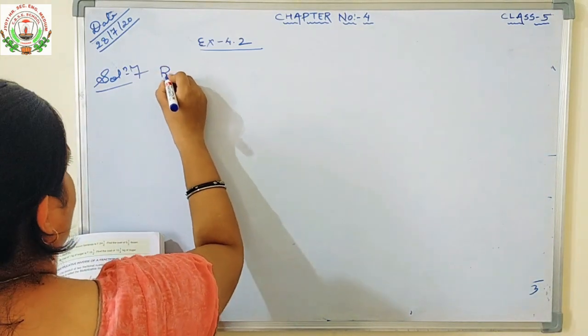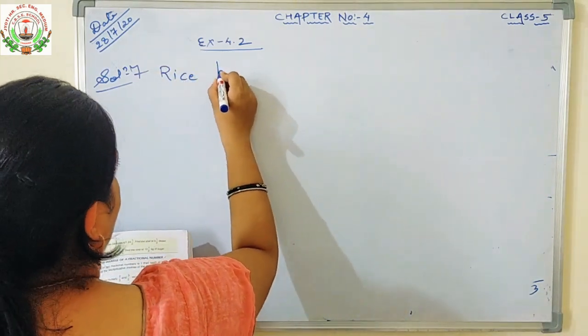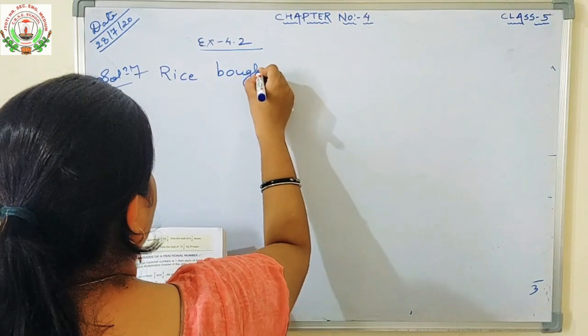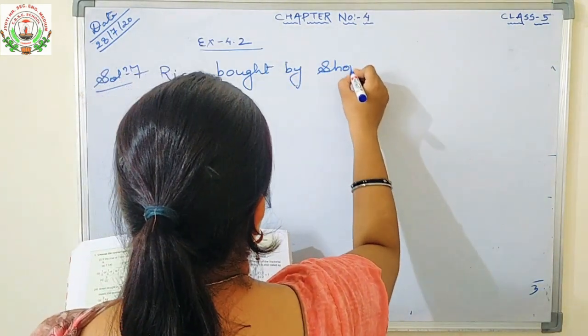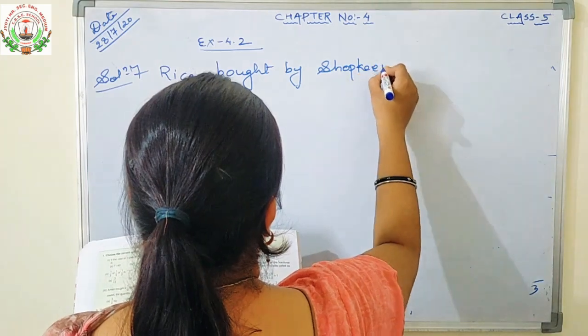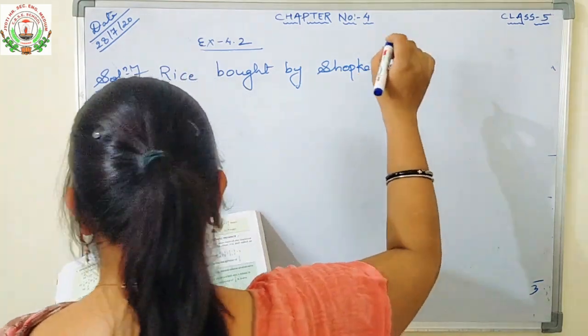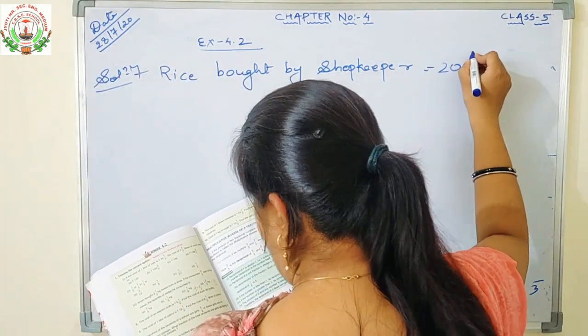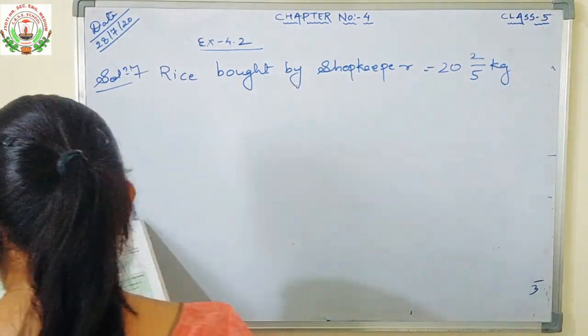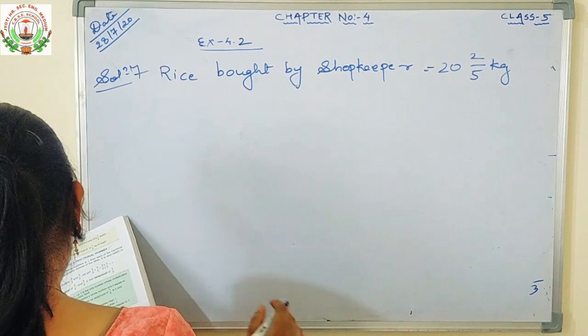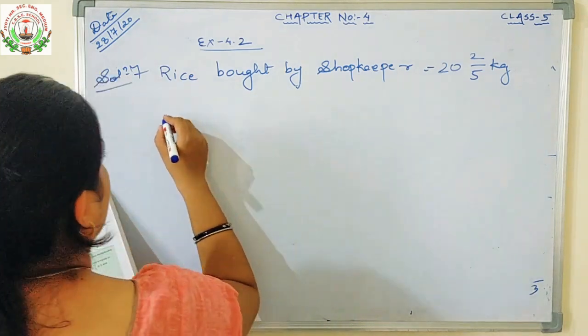Rice bought by shopkeeper. How much rice shopkeeper bought? 22/5 kilogram. Okay. Now, and how much he sold?